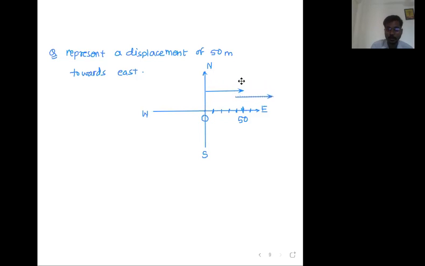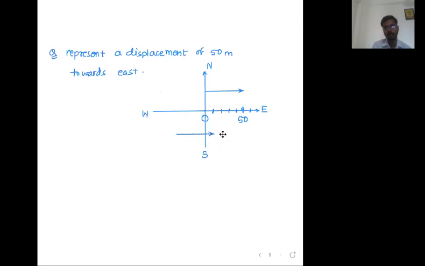Sir, can I draw the arrow here? Yes, still no problem, because its length is still 50 and direction is still right. It is satisfying both the conditions. Sir, can I draw the vector here in the fourth quadrant? Yes, no problem. Its length is still 50. Can I draw it here? Yes. It means, basically, the vector can be moved parallel to itself anywhere.